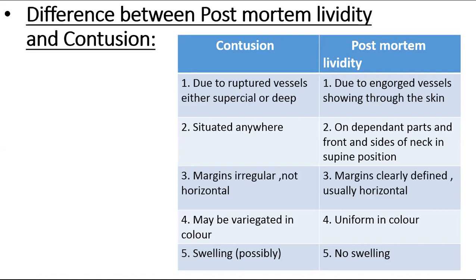Contusion may be variegated in color, while postmortem lividity is uniform in color. Swelling is present in contusion, while there is no chance of swelling in postmortem lividity due to the mortal condition of the body.